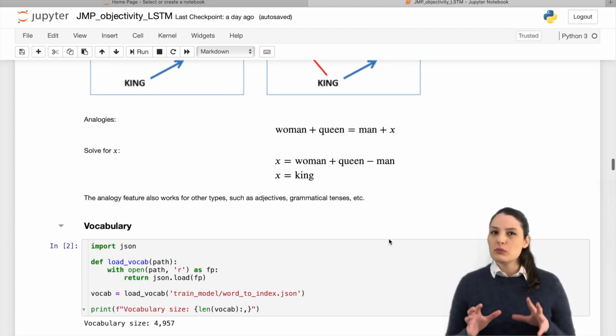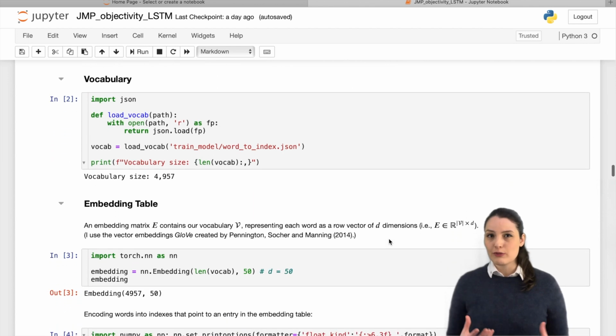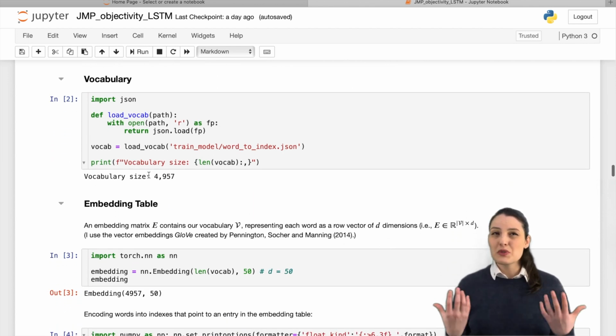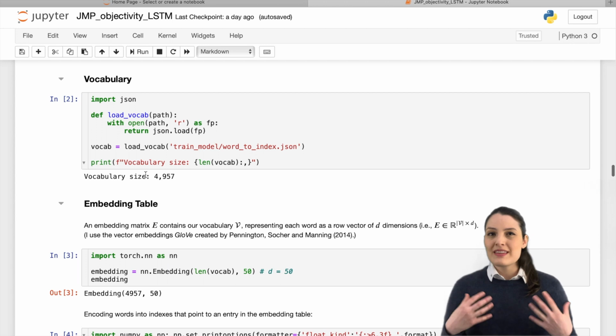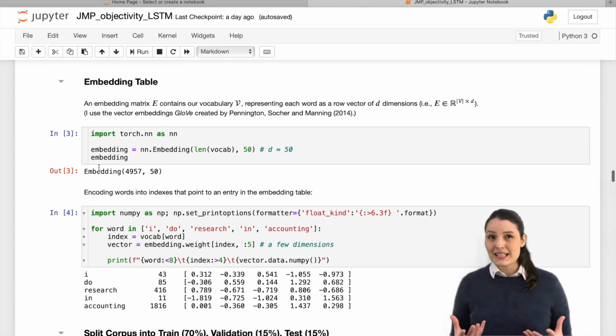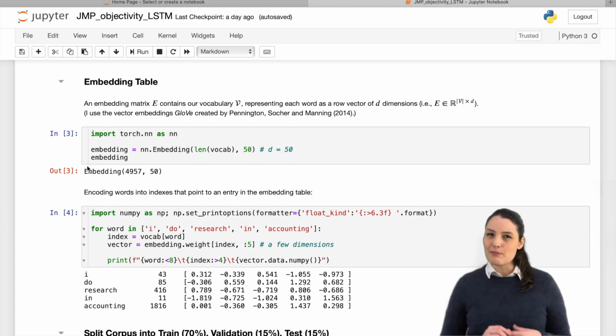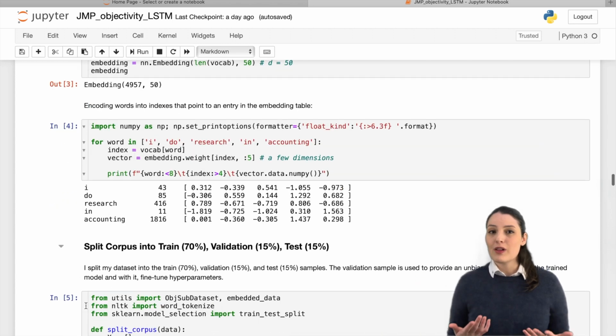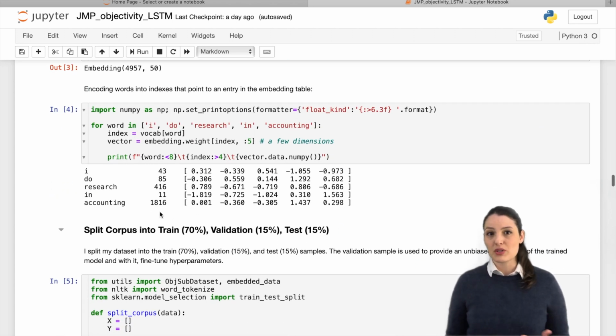Now here I am loading the vocabulary from my sample of MD&As, which includes almost 5,000 words. Using the embedding matrix from GloVe, I map each word into an index that points to a specific entry in the matrix. For instance, the sentence, "I do research in accounting," would be coded into the following indices and vectors of numbers.